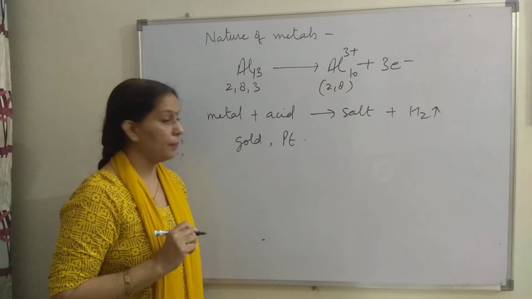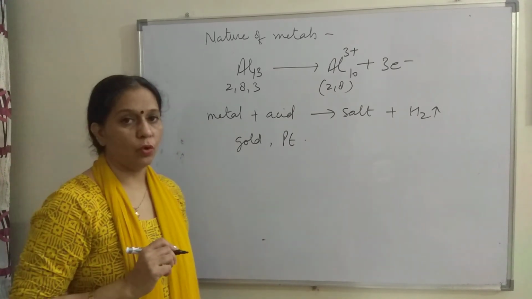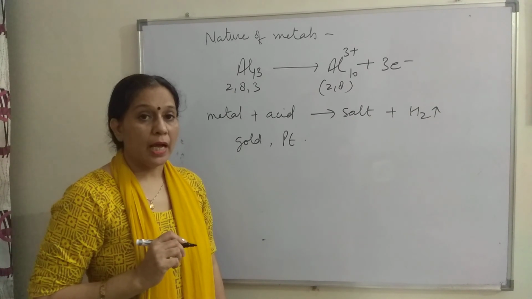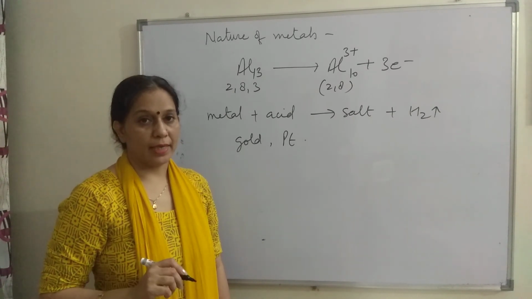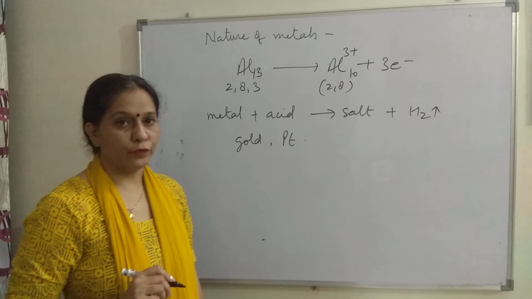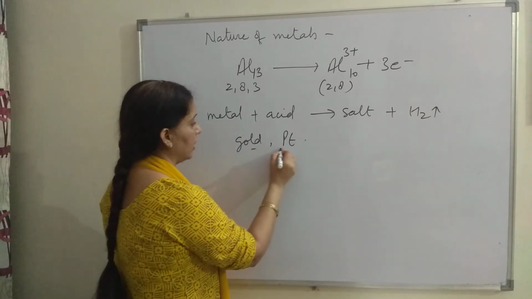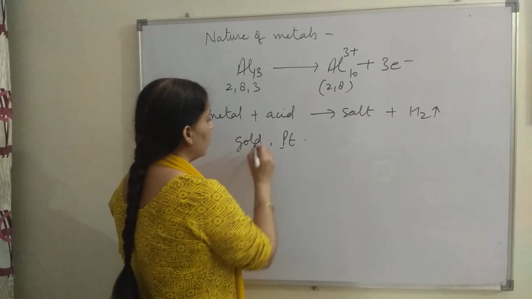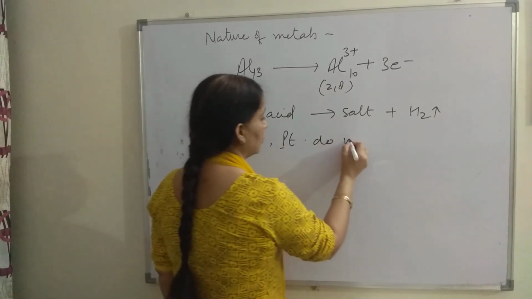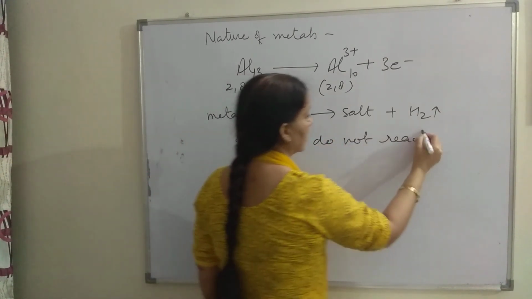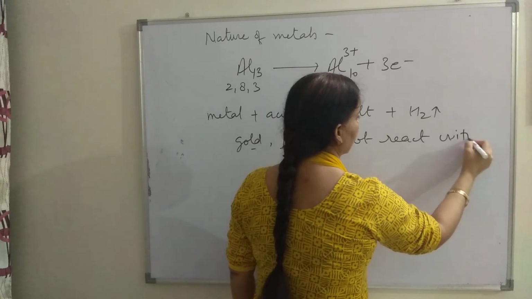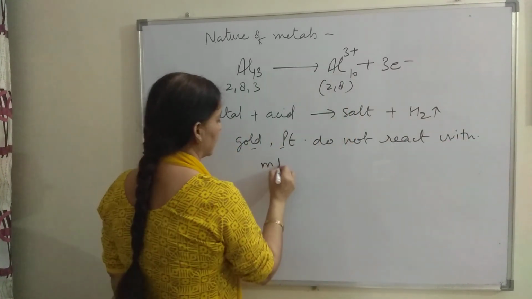But when we prepare a mixture of 2 concentrated acids, hydrochloric acid and nitric acid, in the ratio of 3:1, they form royal water, and that royal water reacts with gold and platinum. Gold and platinum do not react with individual acids.